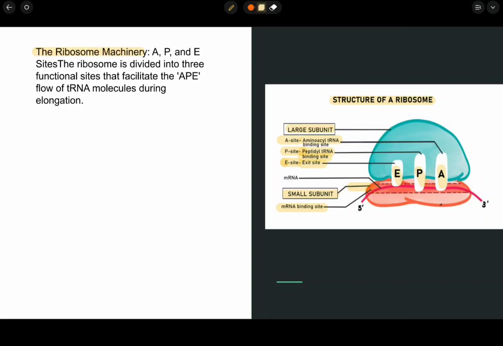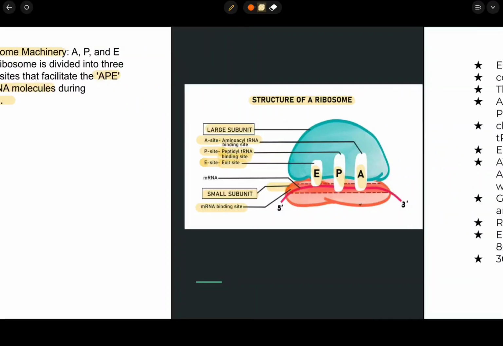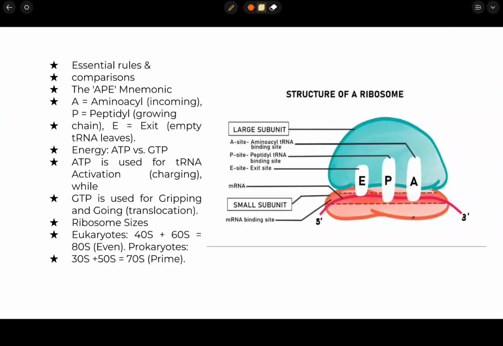The ribosome machinery. A, P and E sites. The ribosome is divided into three functional sites that facilitate the flow of tRNA molecules during elongation. Essential roles and comparisons. The APE mnemonic: A for aminoacyl, the incoming tRNA; P for peptidyl, the growing chain; E is for exit, where the empty tRNA leaves.